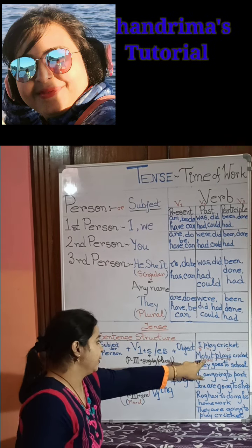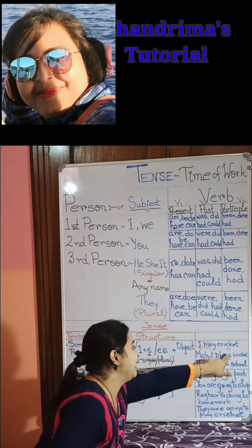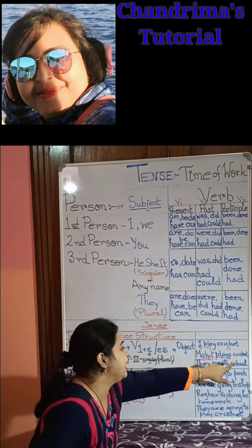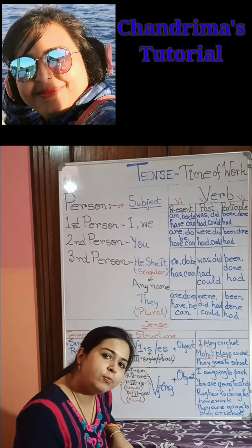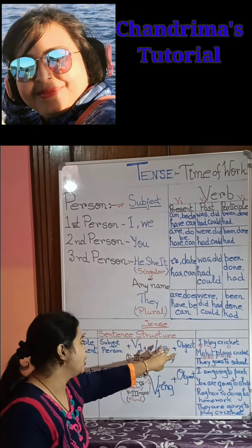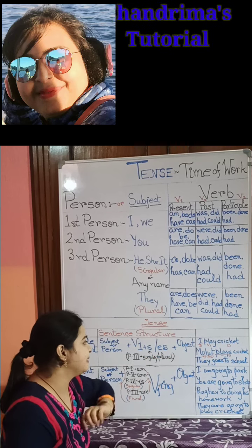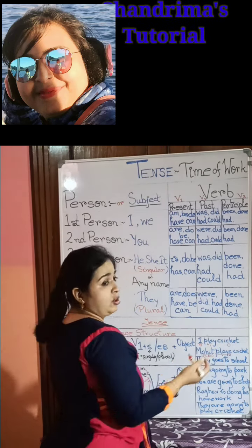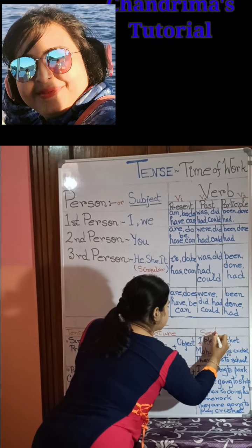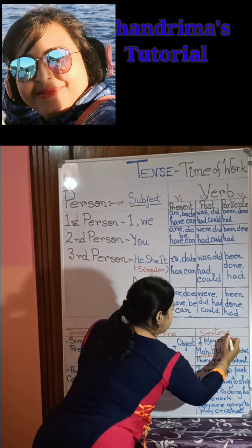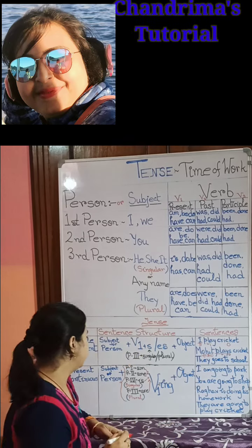See the structure. Subject, if the person is third person singular number, add s or es along with the verb, and then the object. Can you see the sentence structure? And simply I have represented the sentences here. Here I have forgotten to write the sentence. Let's write. Is it easy for you now to understand?